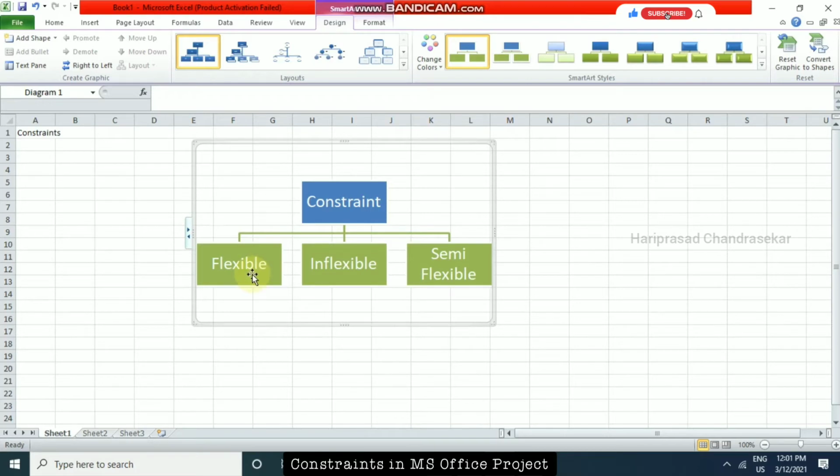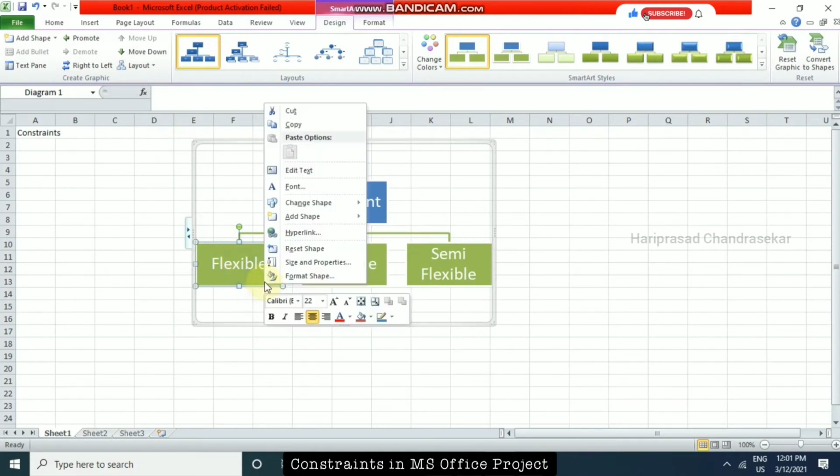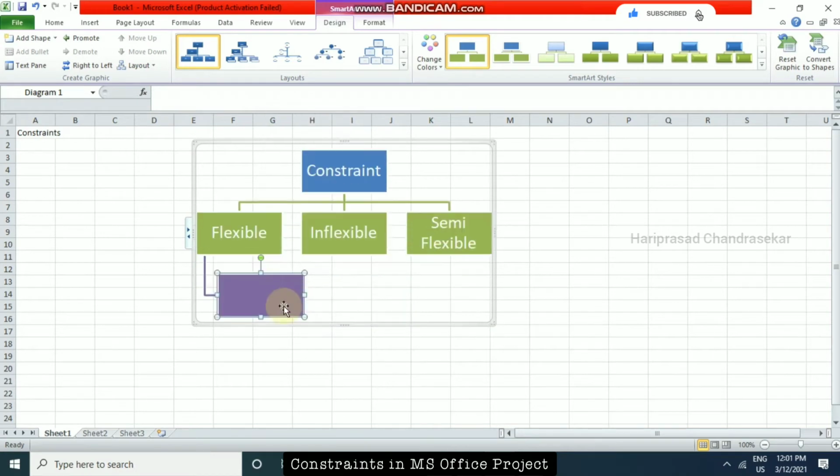First we will see what all the flexible constraints are. So among flexible constraints we have as soon as possible. So this is something called a flexible constraint.